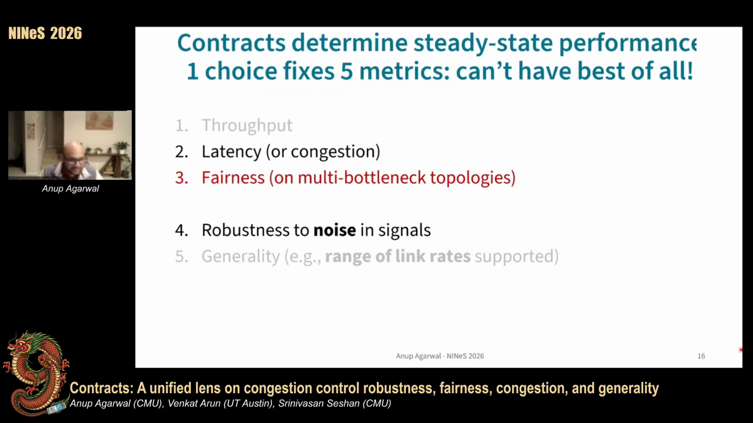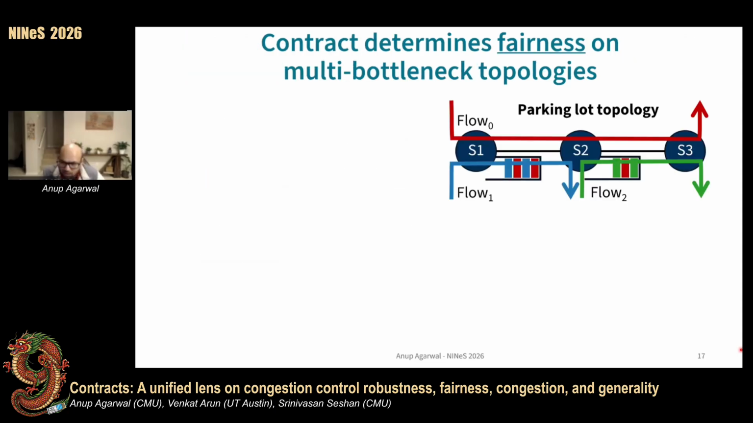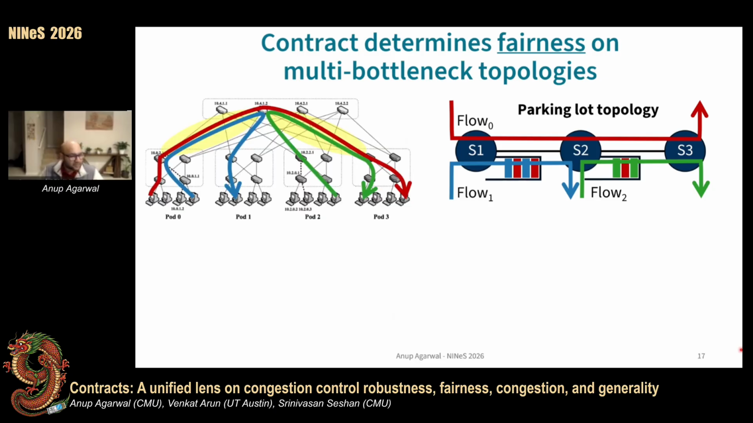So that was latency and robustness. I'll briefly describe how contracts also determine fairness on multi-bottleneck topologies. By multi-bottleneck, I mean topologies where queues may build up on multiple hops on the path of a flow. A simple example is a parking lot topology. Here, the red flow sees congestion signals at 2 hops in the network. Such a situation can commonly occur when multiple interpod flows contend on a typical data center topology.